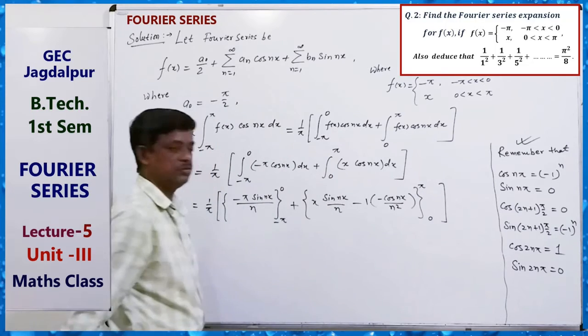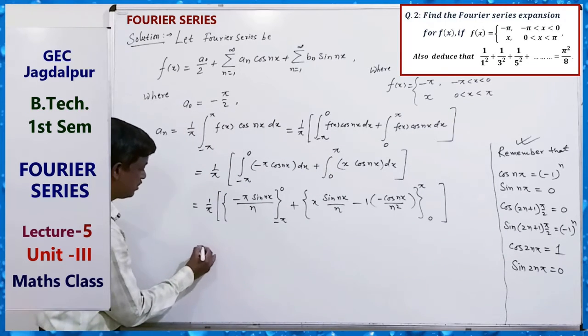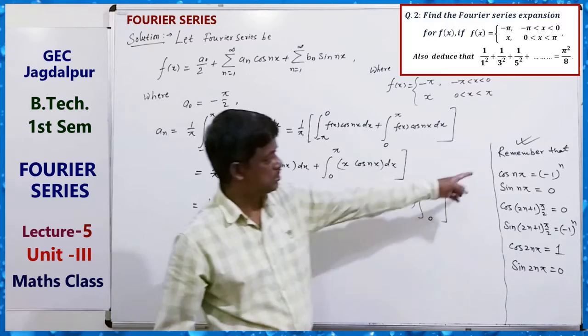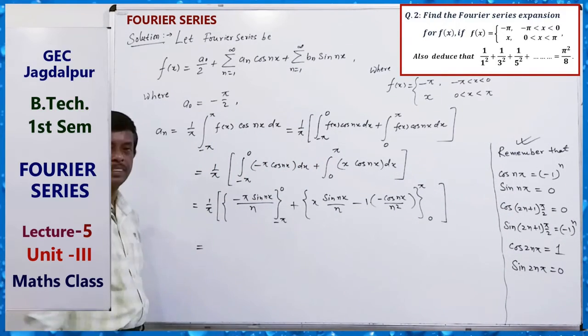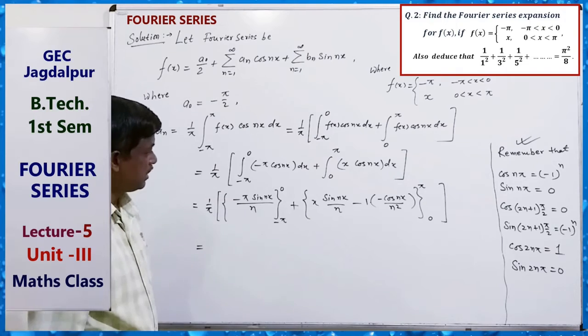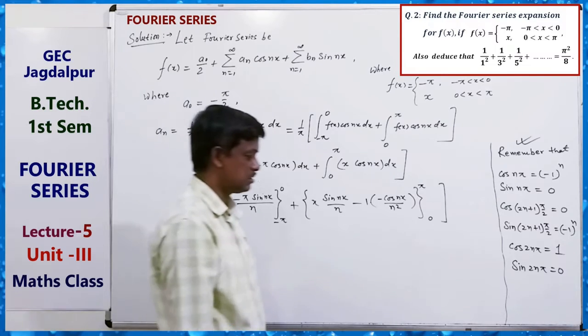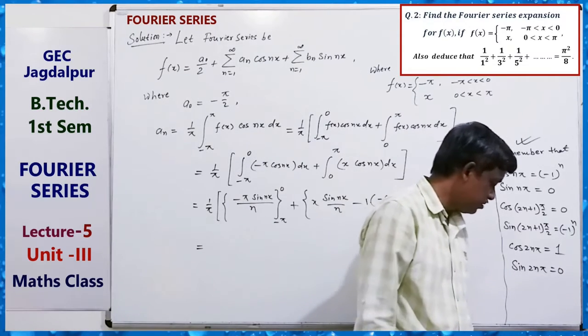So this is the value. Just apply this limit here and use these values. We can get the value as, just note down, it is okay.